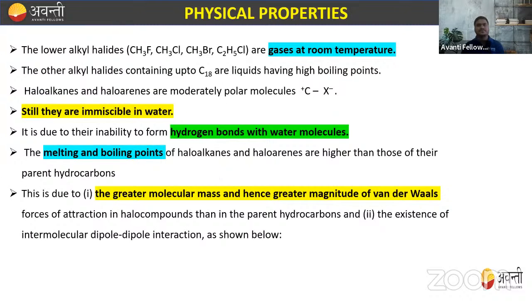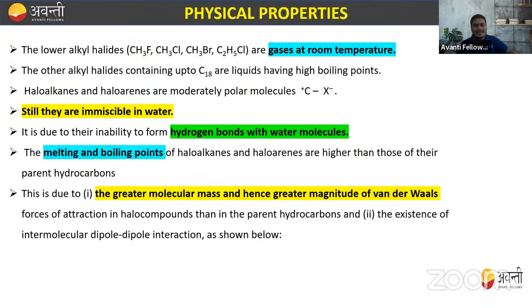Okay. Now, these are the chemical properties of the alkyl halide, and now let's see the physical properties. Lower alkyl halides, generally CH3F, CH3Cl, CH3Br, C2H5Cl, are gases at room temperature. Lower alkyl halide means methane, ethane, or maybe propane, but that is very difficult, so only consider up to methane and ethane. These lower alkyl halides are gases at room temperature, right?